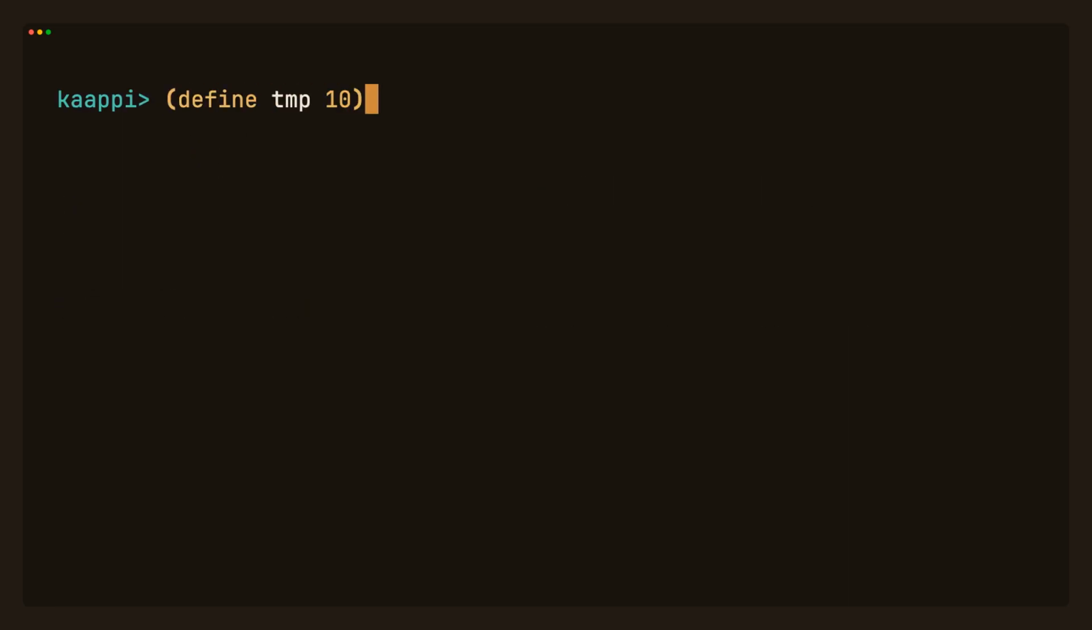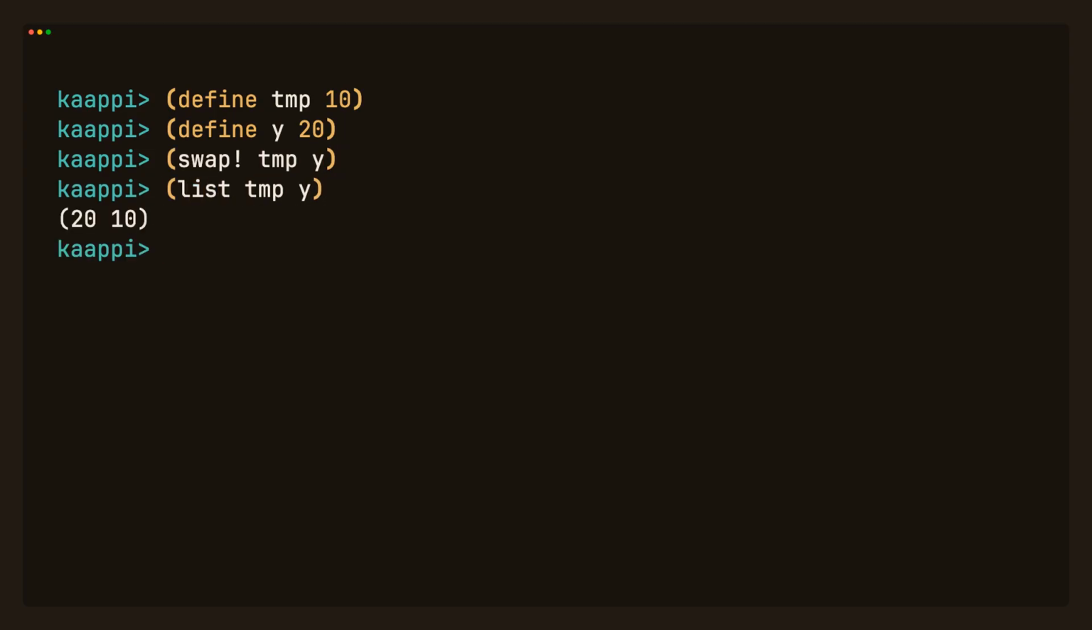Now the scary part. That macro uses a variable called tmp. So what if your variable is also called tmp? In older Lisps, the macro would quietly clobber it. Watch. Swap tmp and y, 20 and 10, exactly right.